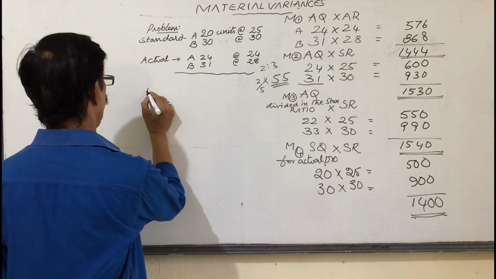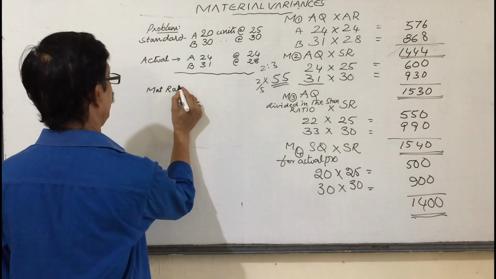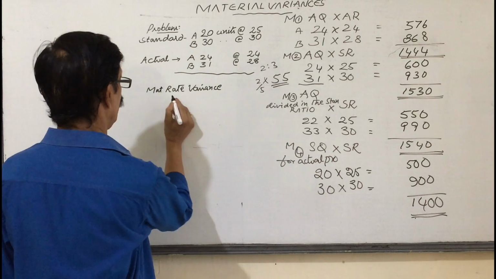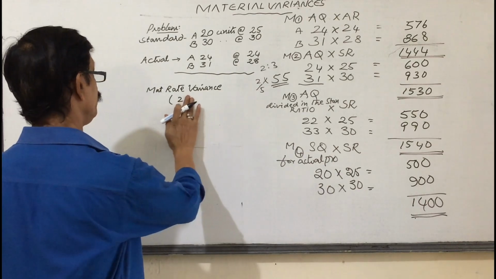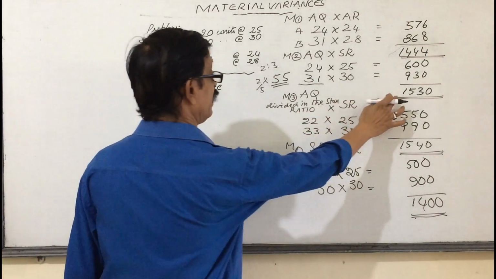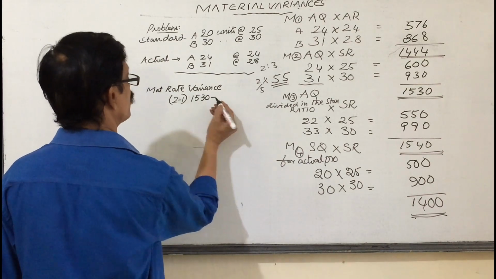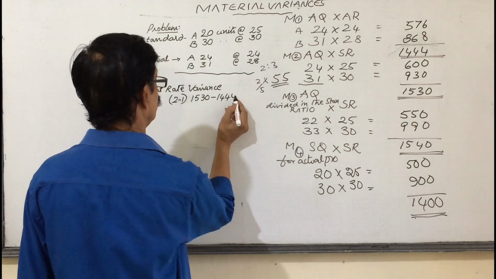First one, material rate variance. Material rate variance is 2 total minus 1 total. Here 2 total 1530 minus 1 total 1444.